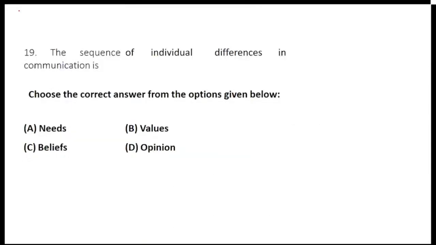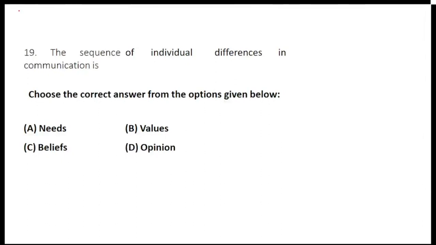Question number 4 talks about the sequence of individual differences in communication. So individual differences in communication is what? Is it needs, values, beliefs, or opinion? So we have a statement called the sequence of individual differences in communication.